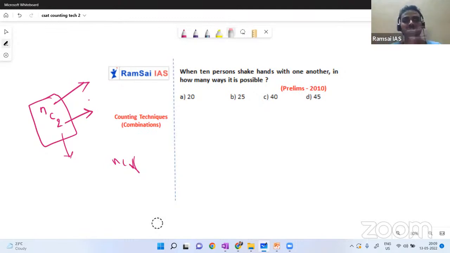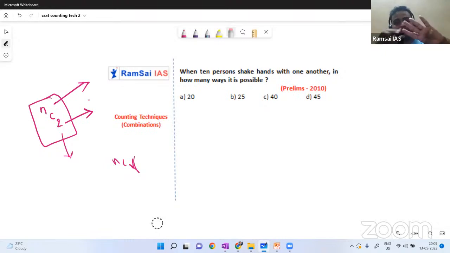He'll go out. Generally you can find it in cricket matches. After finishing the match, each player will exchange a handshake, right? Whoever gives handshakes will go out of the pavilion, and whoever is in the pavilion will come to the ground and exchange handshakes. Similarly, A will shake hands with B and then C, and he'll go out. Now B will shake hands with C, and there is no other person. He'll go out, and C alone cannot exchange a handshake, right? So total how many happened? 1, 2, and then 3. So if there are three people, they exchange three handshakes.